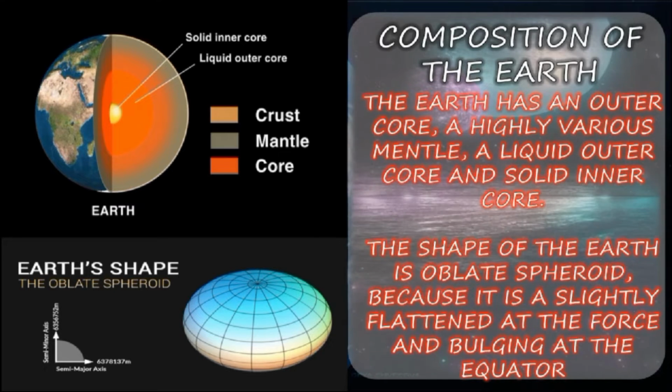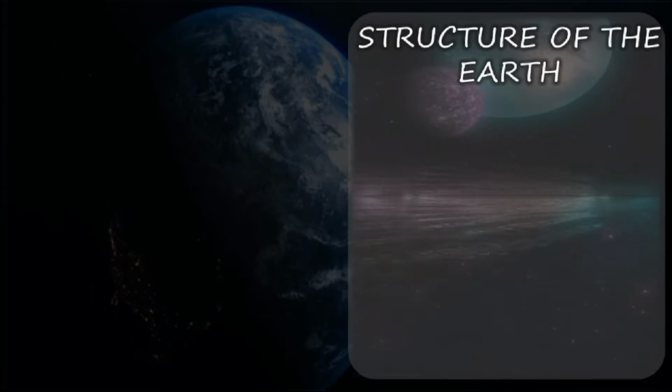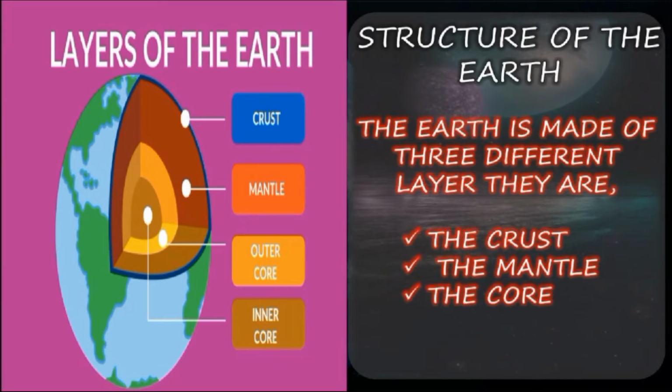Each layer has a unique chemical composition and physical state and impacts life on the Earth's surface. So this is all about the composition of the Earth. Next, we shall move to the structure of the Earth. In the slide, they have clearly explained the layers of the Earth, right? Like crust, mantle, outer core, and inner core.